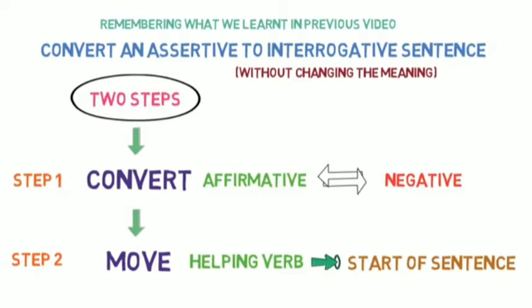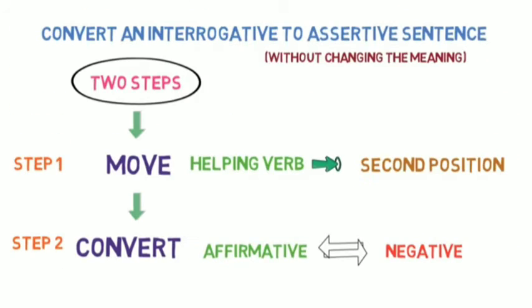Before that, let's quickly revise what we learned in our previous video. We learned a two-step formula to convert an assertive sentence to interrogative sentence. The steps are: step number 1, if the sentence is affirmative or positive, then convert it into negative, and if it is negative, then convert it into positive. And step 2, move the helping verb to the first position in the sentence.